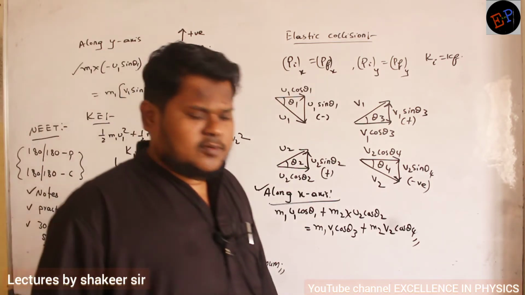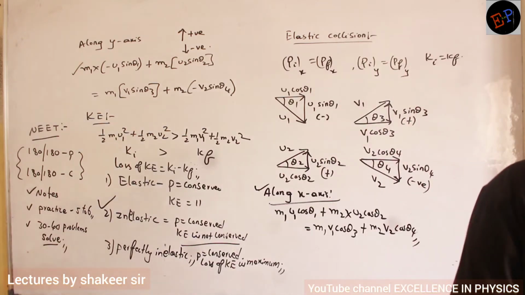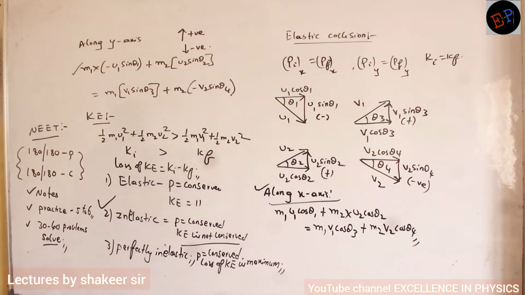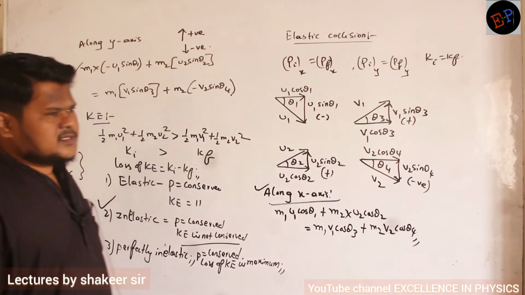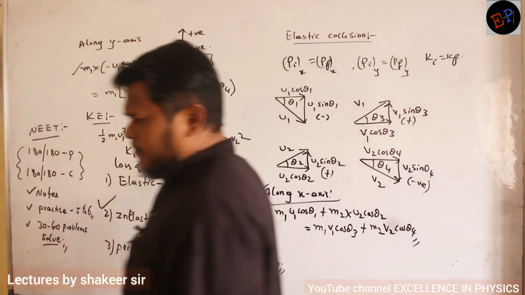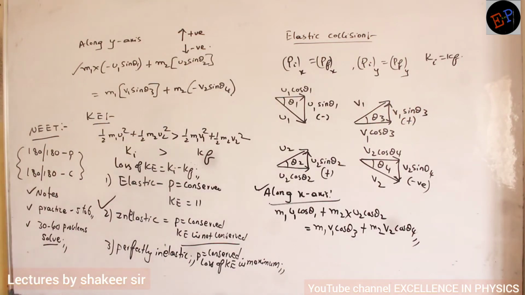In inelastic collision, momentum equations remain same.